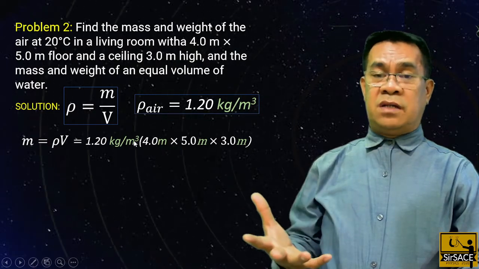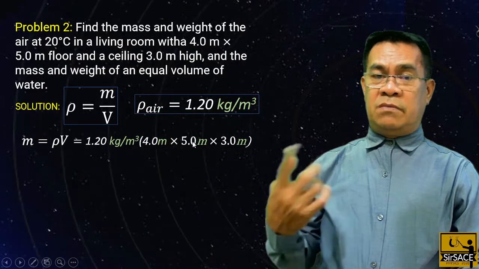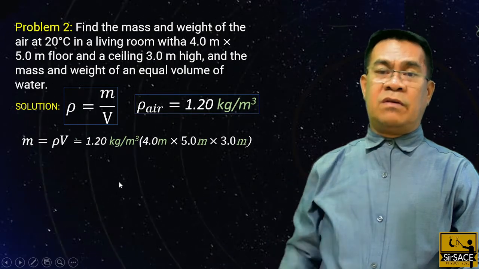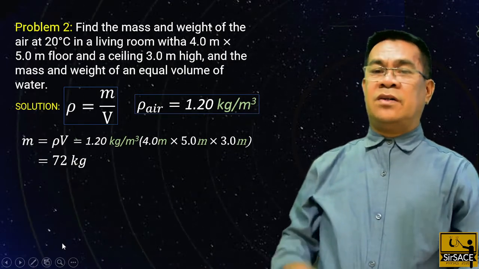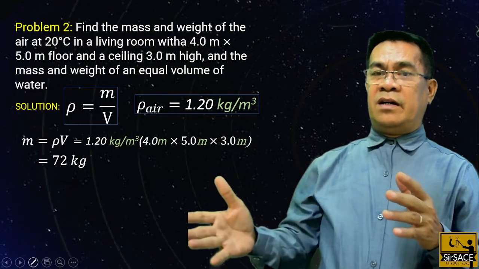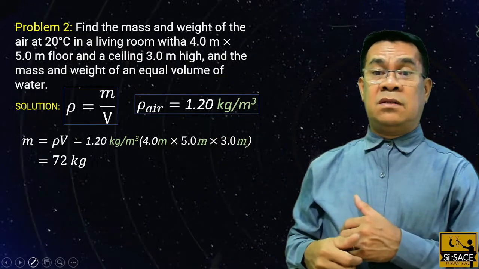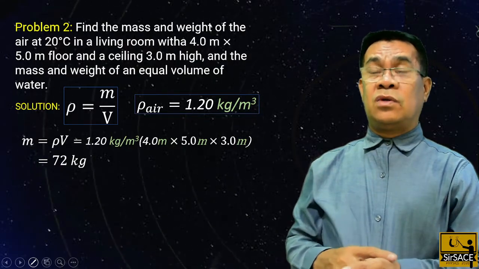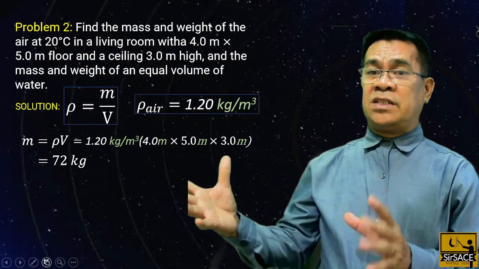Take note, the volume is meter times meter times meter, cubic meter, so we can cancel that with the per cubic meter. The unit should be kilogram, which is the unit of mass. And the answer is 72. So in a 4 by 5 floor area living room with a ceiling height of 3 meters, the air molecules have a total mass of 72 kilograms. Take note, it's very heavy. It's more than 1 sack of rice, because 1 sack of rice is just 50 kilograms.